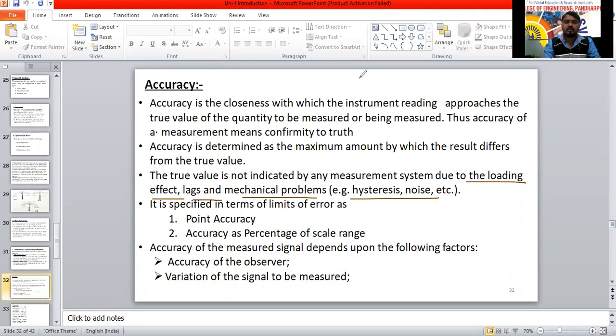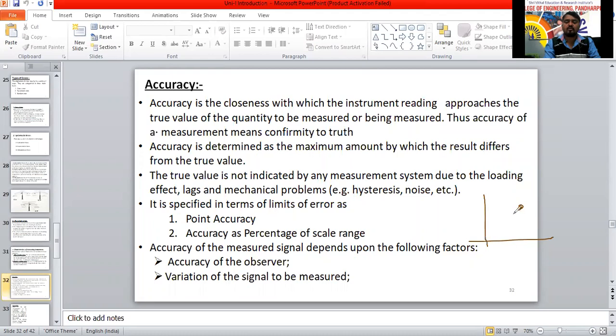See here, point accuracy means the screen you observe here. I will make a graph here now. I want the output exactly at this point, I will mark that one. So for this input, I should get this output. It should be like this. Exactly for this input, I have to get this output. That is called point accuracy. I have marked one point, and based on that, it should give the output here now.